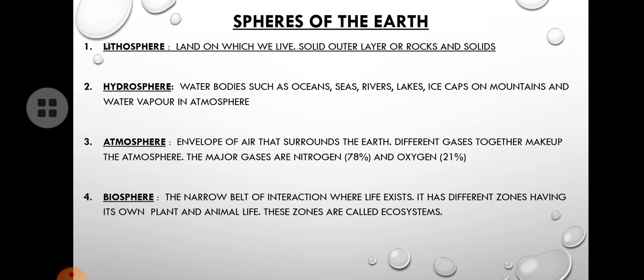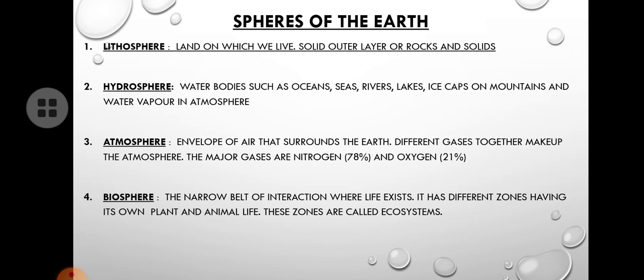Okay, so in different parts of our earth, we have different types of plants and animal life. So these are in different zones, we have different life. We call them biosphere. And the different zones in which different living beings live, we call it ecosystem. Okay, ecosystem.